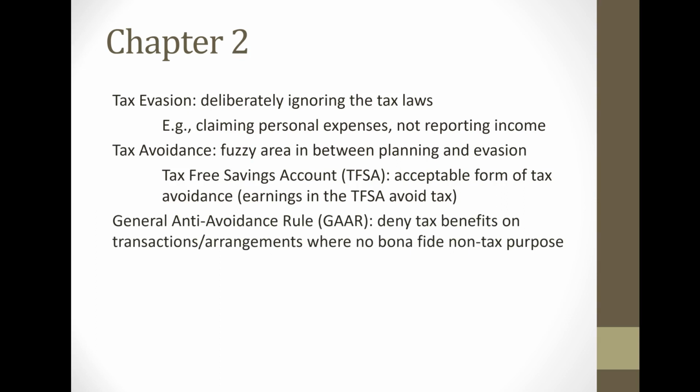Now, the CRA has a weapon that they can use to tackle transactions that they consider tax avoidance but that are not consistent with the intent of the Income Tax Act. And that's referred to as the General Anti-Avoidance Rule, also known as GAR. GAR is used by the CRA to deny tax benefits on certain transactions or arrangements where there's no bona fide non-tax purpose. So what that means is that if a corporation sets up a series of transactions and there's no business purpose other than to obtain tax benefits, the CRA could invoke the GAR rule and try to deny the tax benefits.